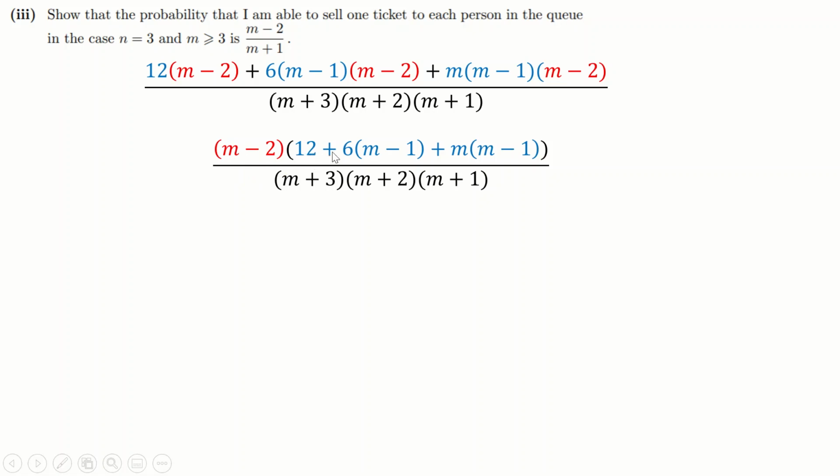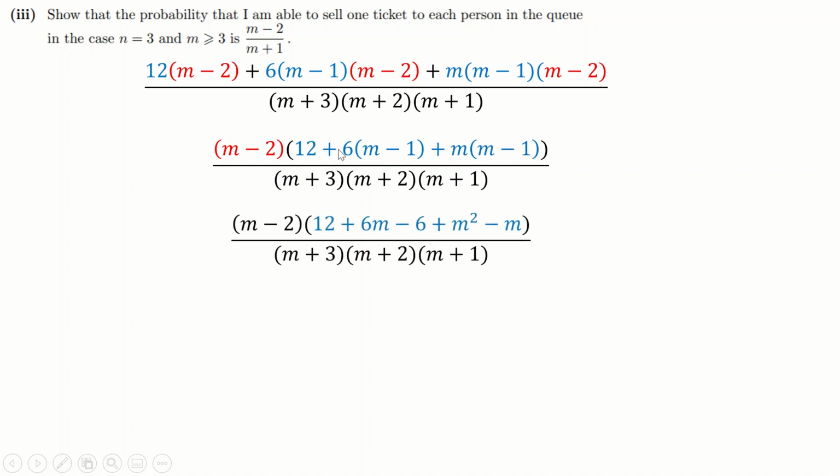Okay, well now look at the blue bit. This is finally a quadratic, because the highest thing it's going to give me is an m squared, and I'm okay with that. I can deal with quadratics. So let's just expand this finally. Let's actually deal with this. That's going to make 12 plus 6m minus 6 plus m squared minus m. And now let's simplify and rearrange this a little bit. I get m squared plus 5m from those two, plus 6.